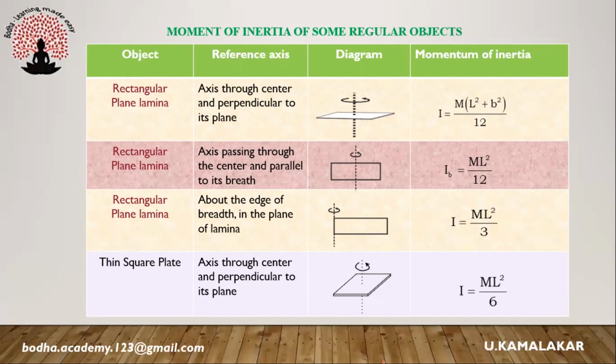For a thin square plate rotating about an axis passing through center and perpendicular to its plane, the moment of inertia is ml²/6.